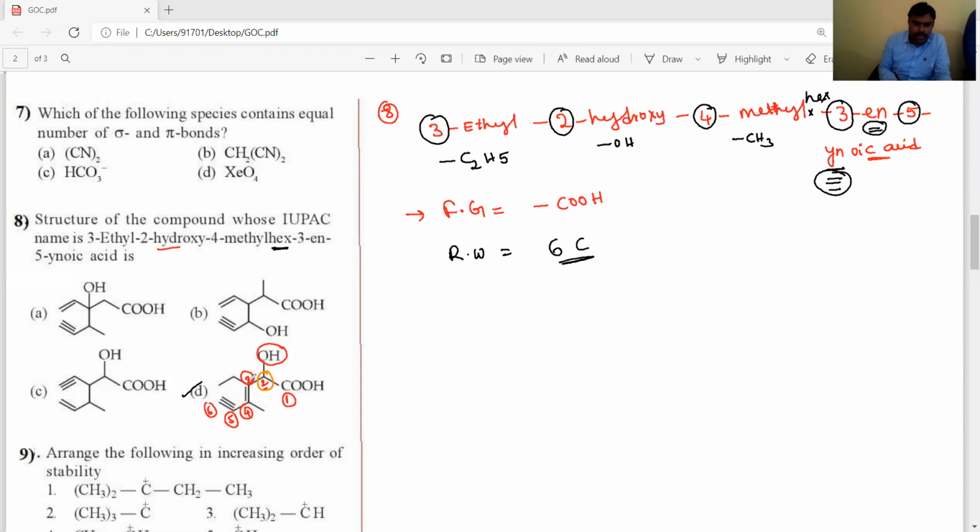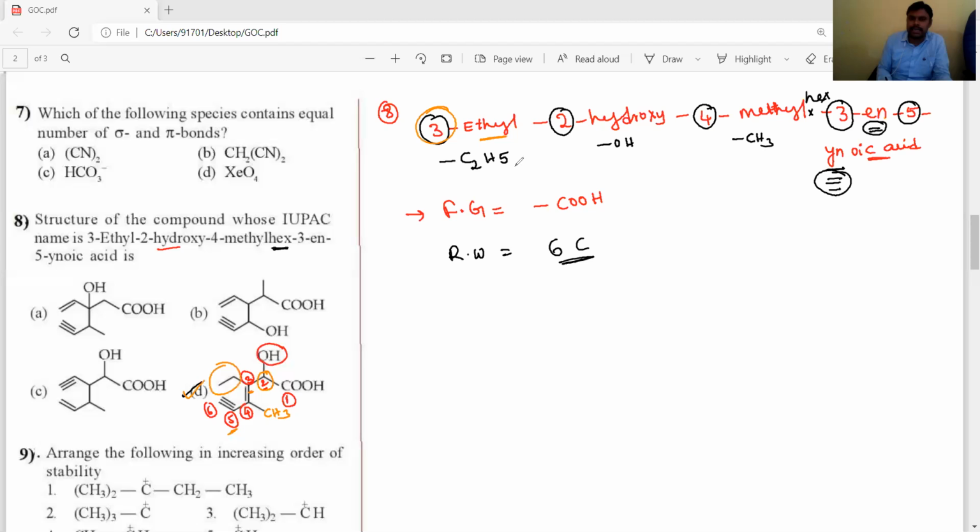Next, the double bond is present at the third carbon, where the ethyl substituent, the C2H5 group, is also present. The 4th carbon has a CH3 substituent, and the 5th carbon has the triple bond.